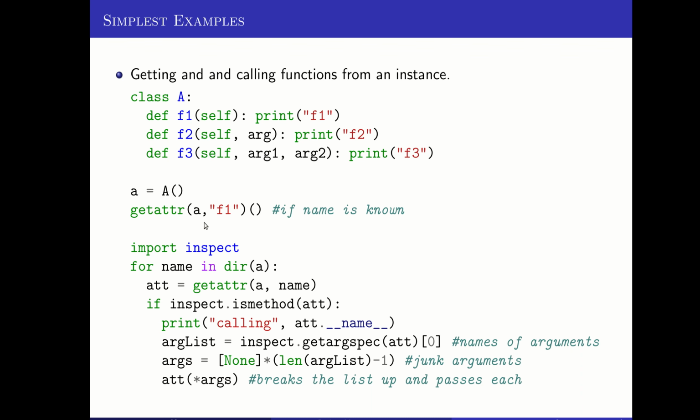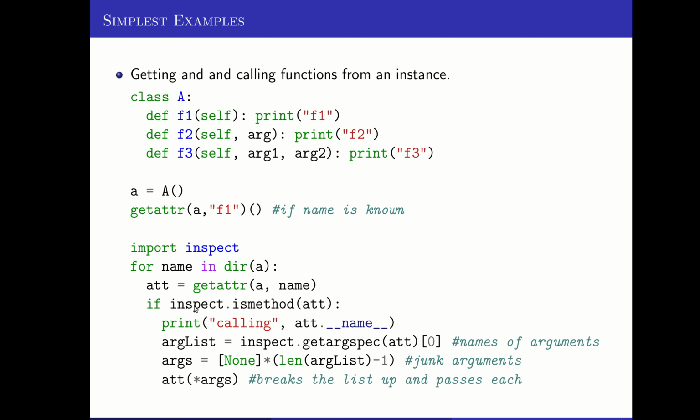This will get the class stuff, like all of the functions that are defined there. So we get the attribute for each of those names from A, meaning that we'll get F1, F2, F3. We also would get variables if A had a val or stuff like that. We would get those here.